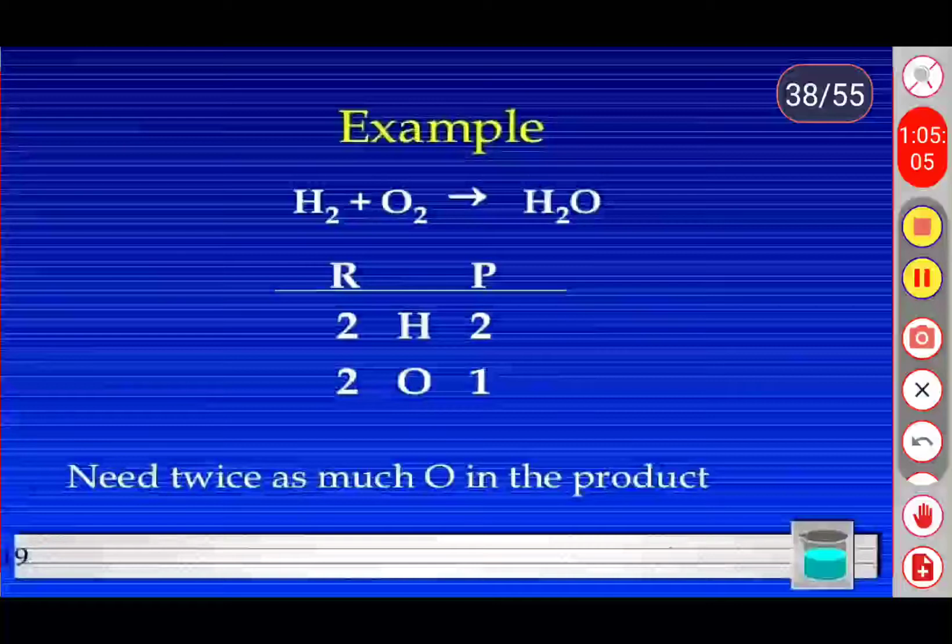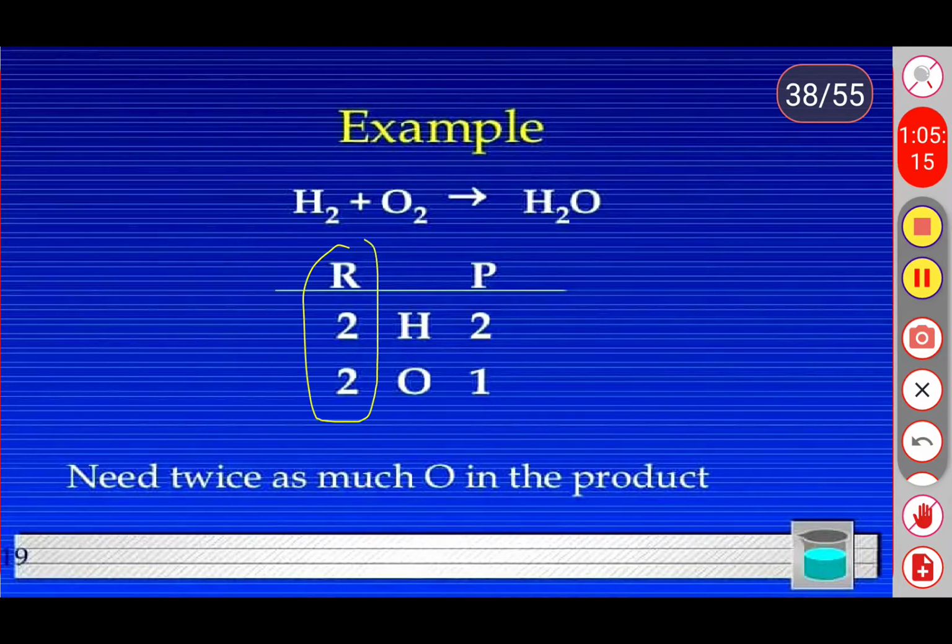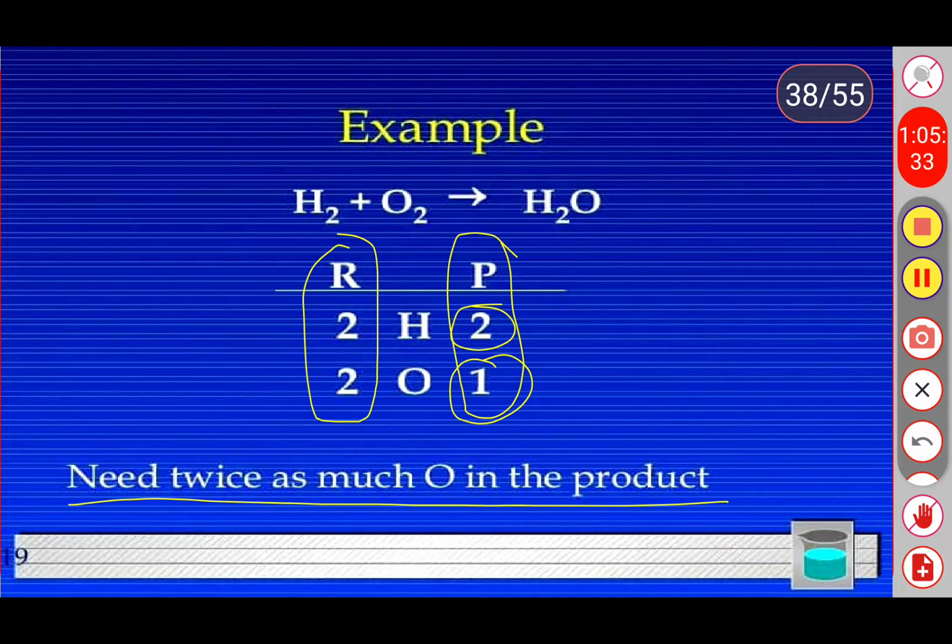In the previous slide we already discussed that in the reactant part we have two hydrogen atoms and two oxygen atoms. In the product part we have two hydrogen atoms and one oxygen atom. We need to balance the oxygen. It means we need twice as much oxygen in the product. So with the help of a coefficient we need to balance the given reaction.